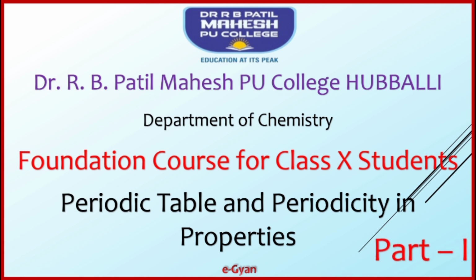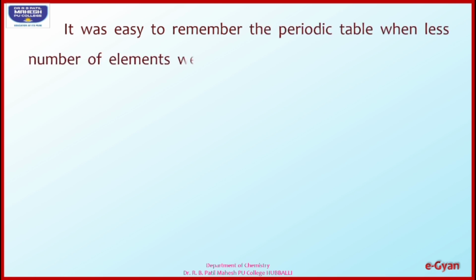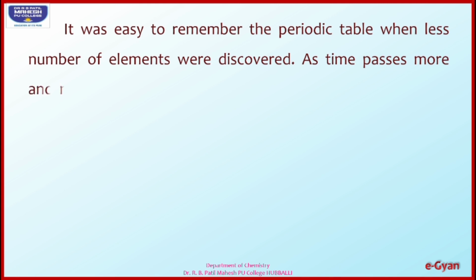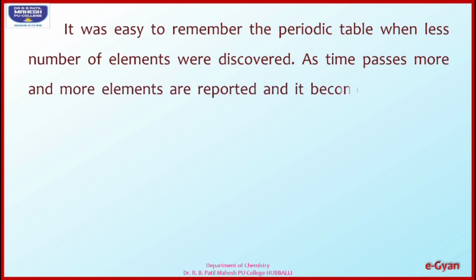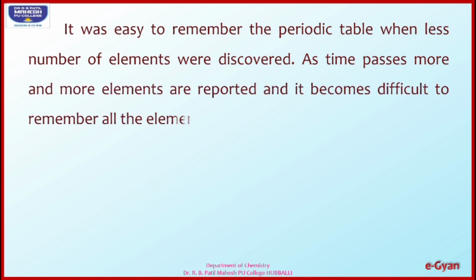Dear children, the late 17th and early 18th centuries were important for chemistry. A number of elements were discovered and their properties identified. At that time it was easy to remember the elements along with their properties, as the number of elements was small. As time passed, more and more elements were reported and it became difficult to understand and remember the elements along with their properties.